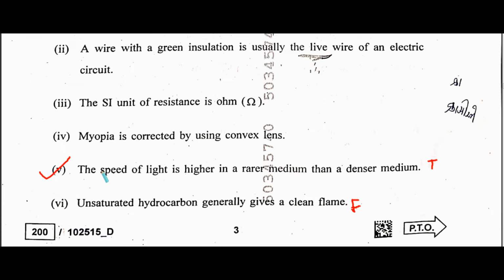Next question: the speed of light is higher in a rarer medium than a denser medium. True. Unsaturated hydrocarbon generally gives a clean flame. False.